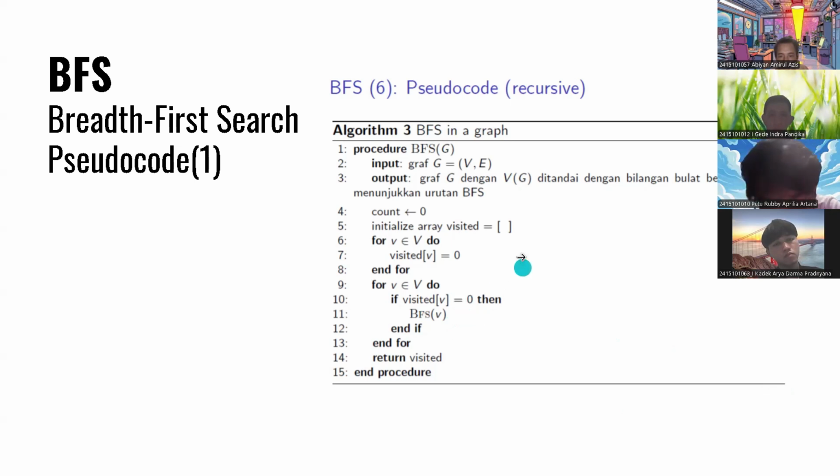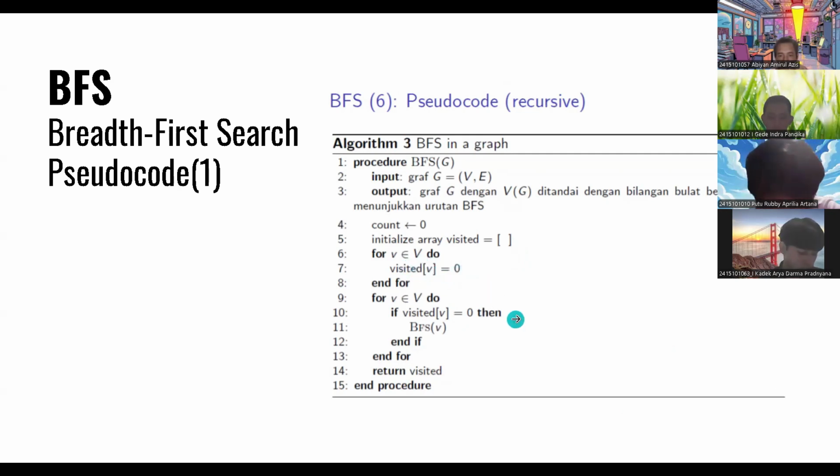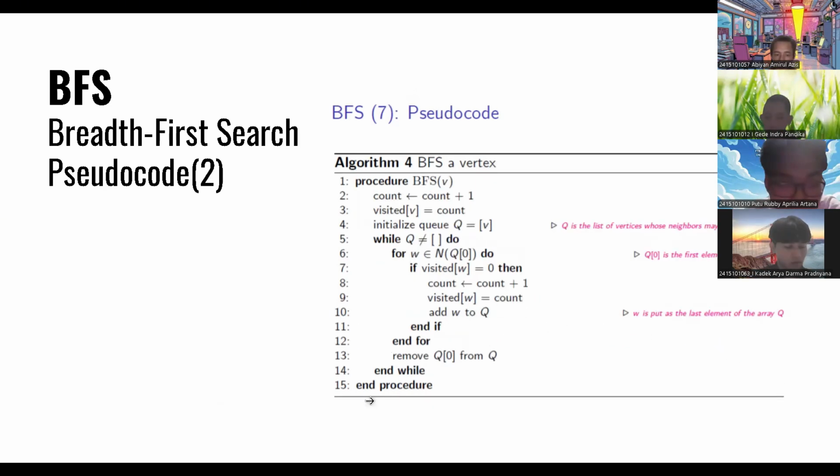It's because we have not yet visited it, and then there is a looping for every element v: do visited v equals 0. So it means we have not yet made a check for each element, and then there is a looping from line 9 until line 13. This is the looping when we want to check all of the elements.